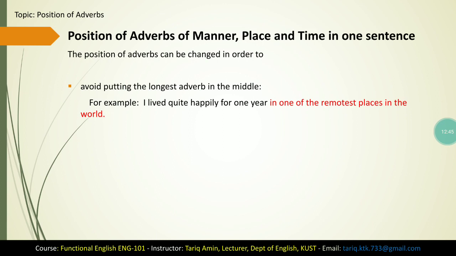If we use this adverb in the middle of the sentence, it would confuse the reader. Like if we say, I lived in one of the remotest places in the world quite happily for 1 year, it creates some confusion and it disturbs the readers.